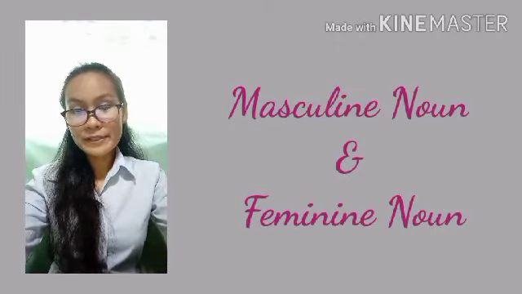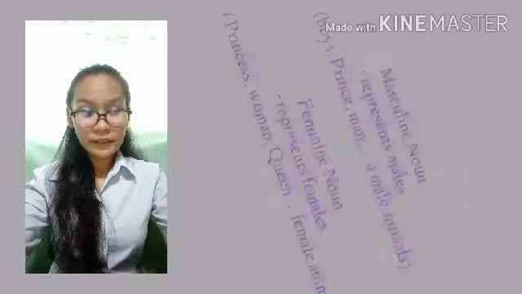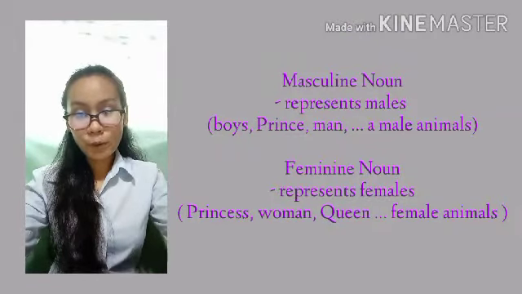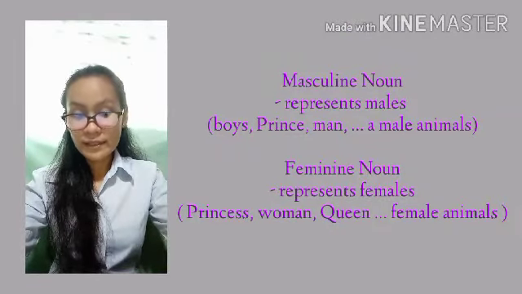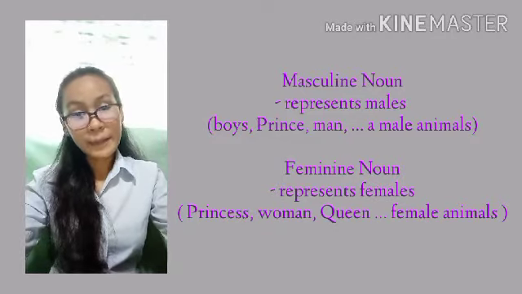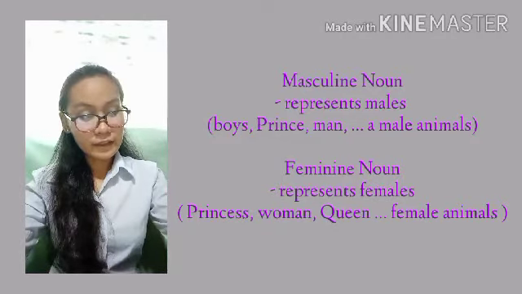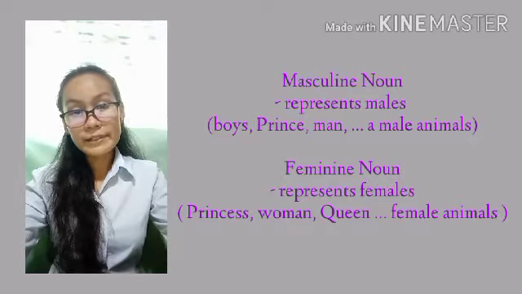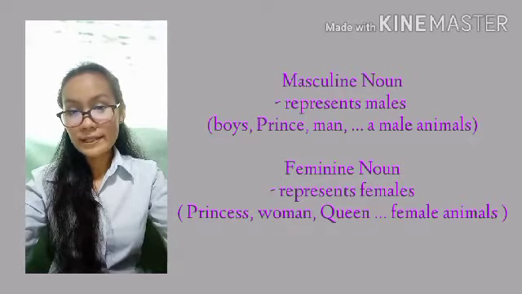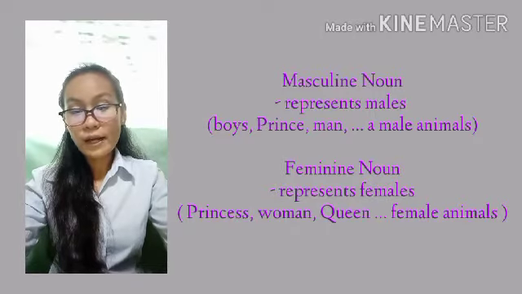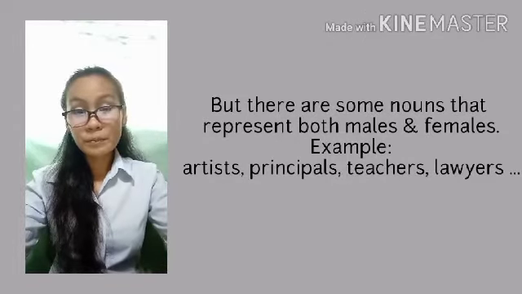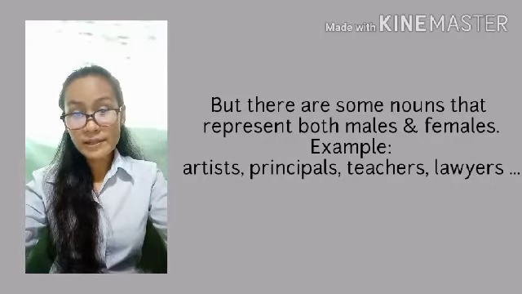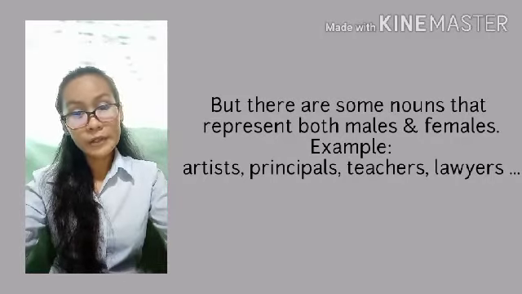The noun gender. The noun genders are the masculine nouns and the feminine nouns. Masculine nouns represent males, for example, boy, man, prince, king, or it could be a male animal, while feminine nouns represent females, for example, princess, woman, queen, and it could be a female animal. But there are some nouns that represent both males and females. Example, artist, principals, teachers, lawyers, and etc.